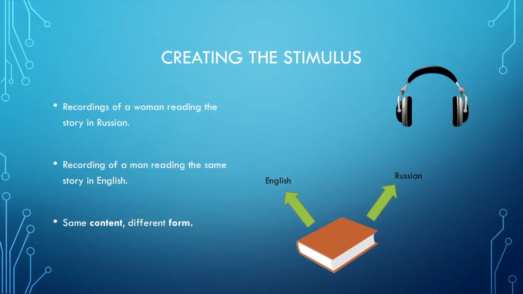To create the stimulus for the experimental design, a narrative story was recorded in Russian by a female Russian speaker. This story was then translated to English and was then narrated by a male English speaker. They ensured that the content of the story was preserved in both language recordings and that the length of the recordings were the same. However, they differed in the low-level qualities, or form, in that it was a male voice versus a female voice, as well as different background noises.